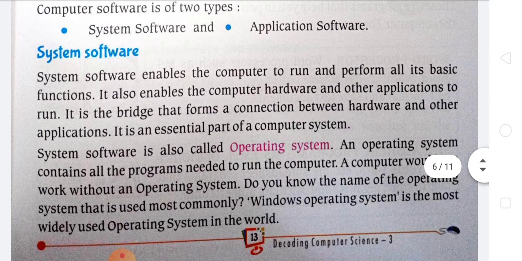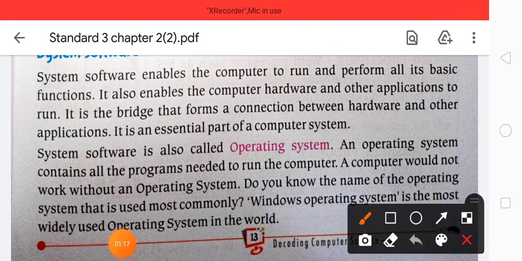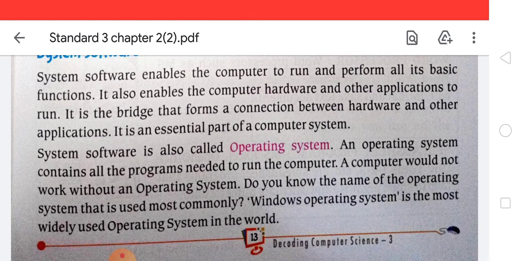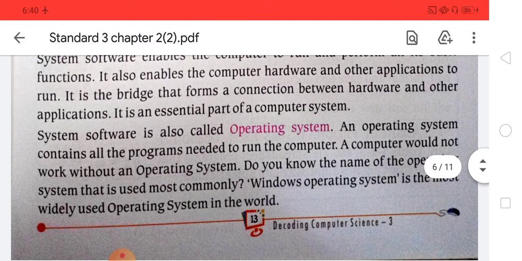System software enables the computer to run and perform some basic functions. We can say the system software is a connection, or a bridge, between the hardware and the other applications of the computer. So it is an essential part of the computer system. We also know this as the operating system, and the operating system contains all the programs needed to run the computer.